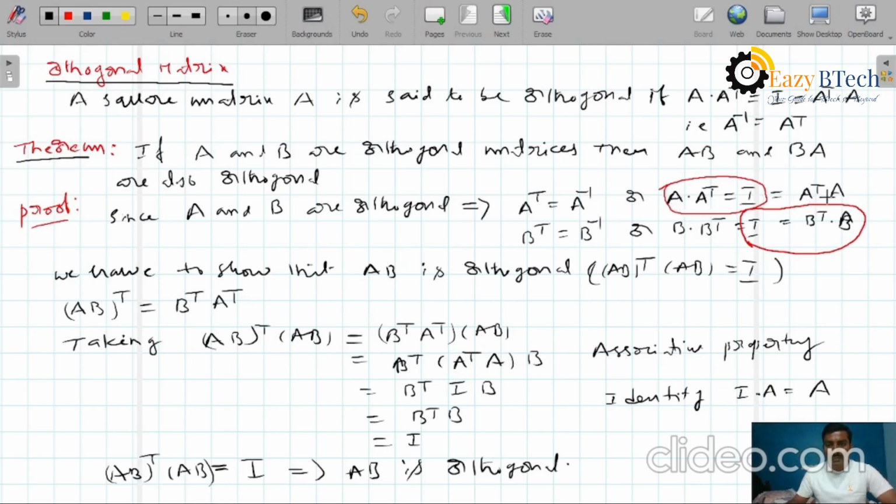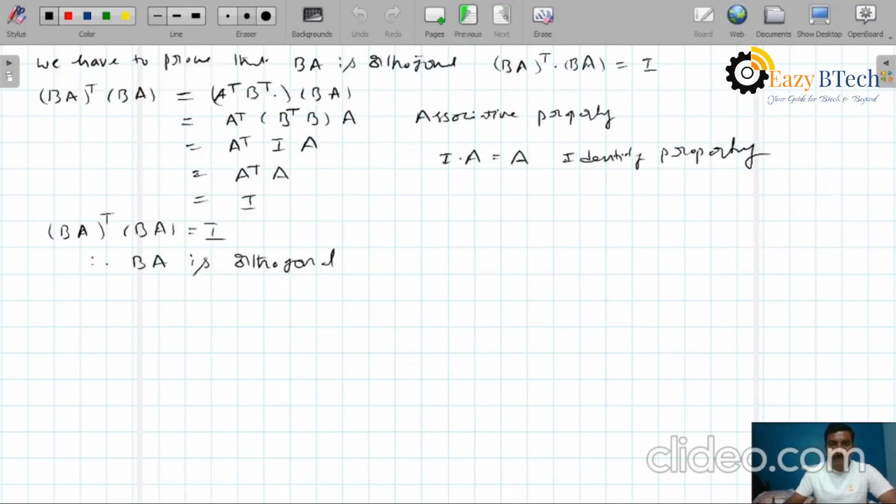According to that property, this equals I. Identity property means the identity matrix into any matrix, again you will get the same matrix. Therefore, B into I into B equals B. Therefore, Bᵀ into B equals I according to this property, because B is orthogonal. Therefore, (AB)ᵀ into AB equals I. Therefore, AB is orthogonal. Similarly, we proved BA is orthogonal.